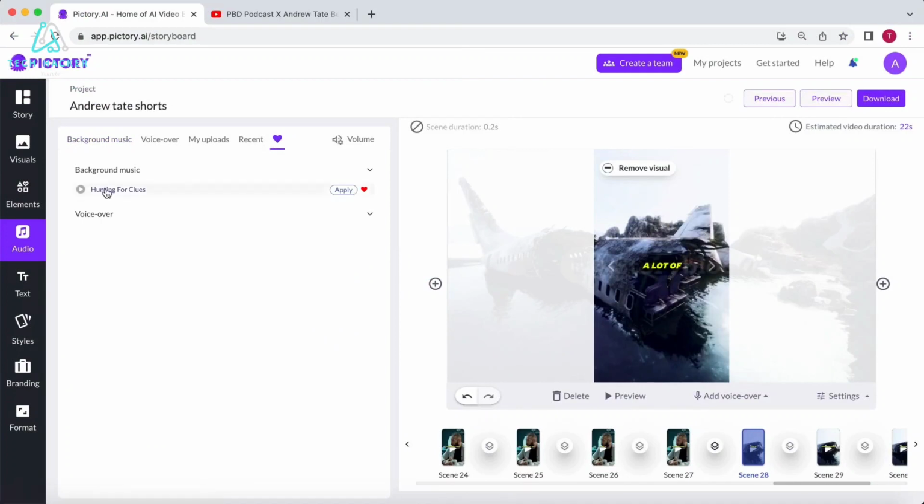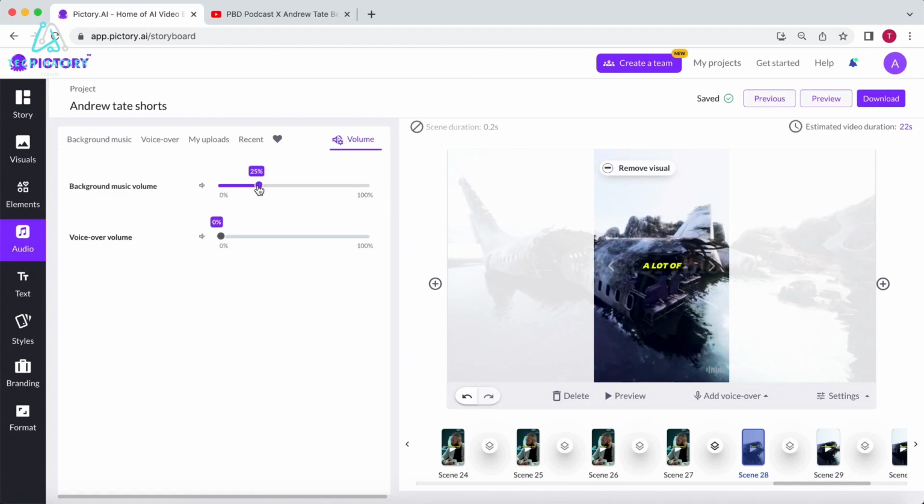I have already found one, so I will use that. Select Apply and adjust the volume to your liking. Now click on Preview to see if everything meets your expectations.